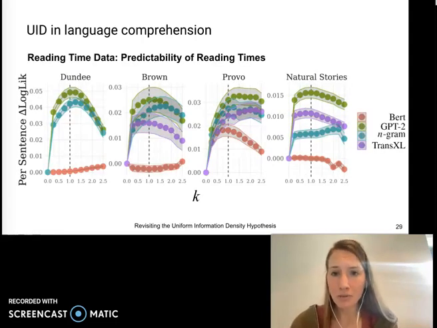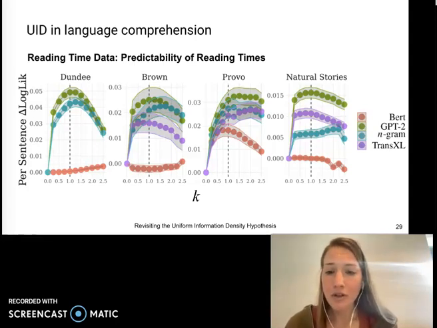Now, we determine predictive power by computing the delta in log likelihood of data under a model with and without the sum of surprisals term. Surprisals are estimated using different language models, although we note that BERT only provides pseudolog probabilities, and so these are not true surprisal estimates. That's the red line in this graph. The x-axis here indicates the exponent used in the sum of surprisal terms.